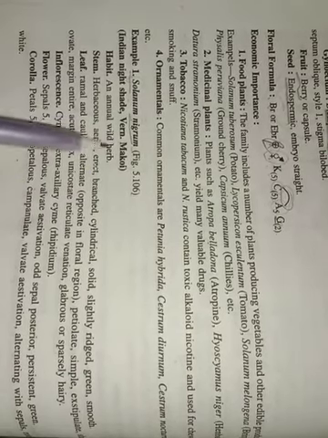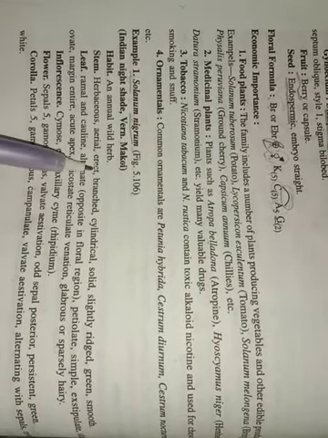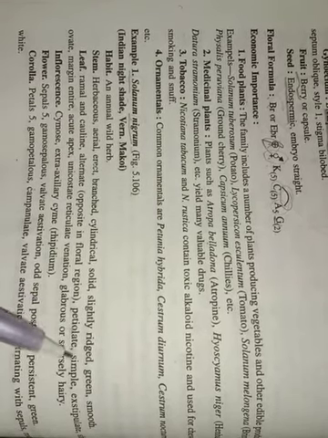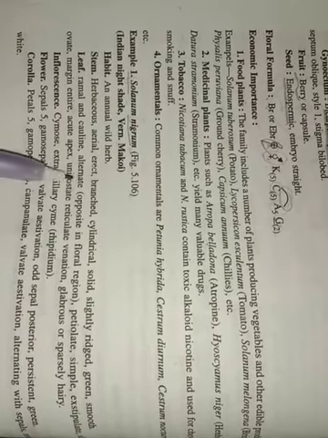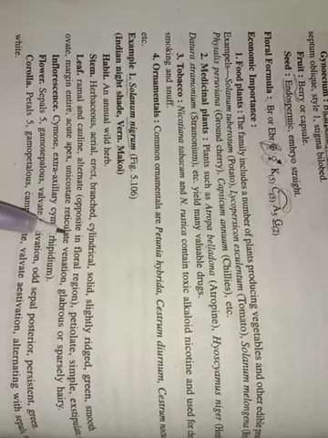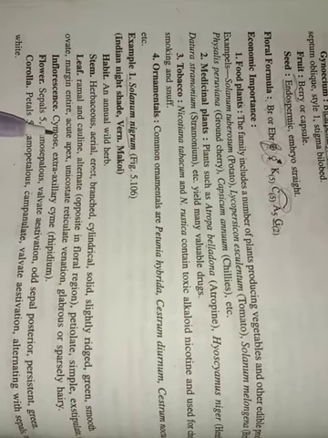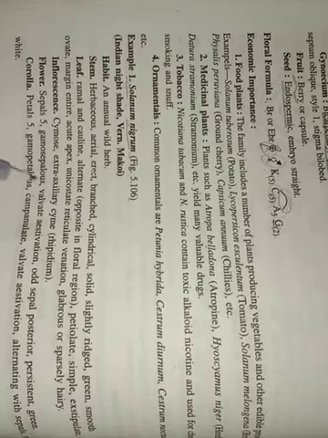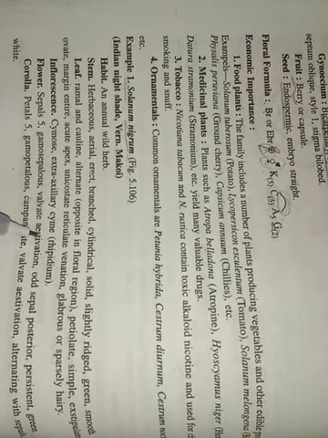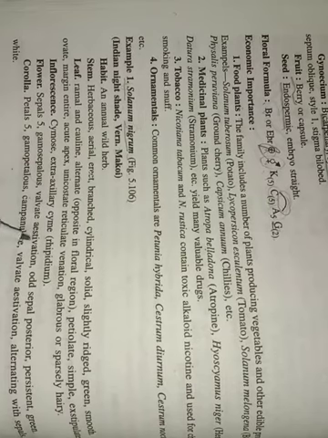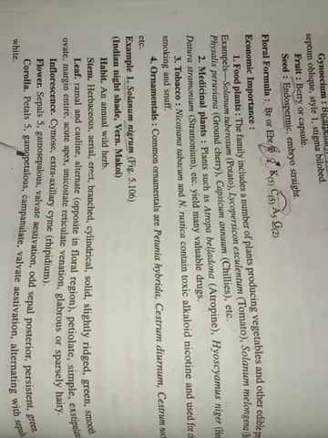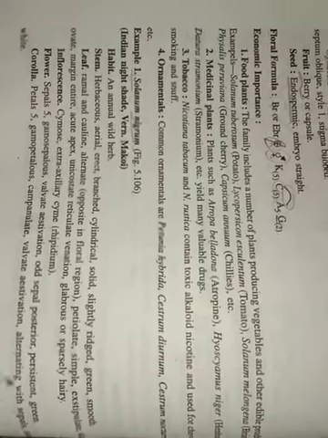Habit: it is an annual wild herb. Stem herbaceous, aerial, erect. Leaf alternate, petiolate, meaning petiole is present, simple. Only main points you have to remember. Unicostate reticulate venation. Inflorescence cymose. Flowers: sepals 5, gamosepalous, meaning sepals are fused. Valvate aestivation, which we covered in the previous point, and odd sepal posterior. Corolla: petals 5, gamopetalous, valvate aestivation again, alternating with the sepals.